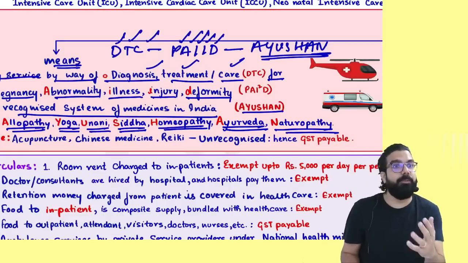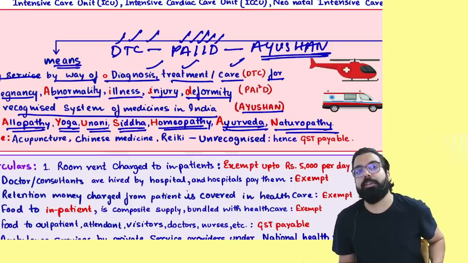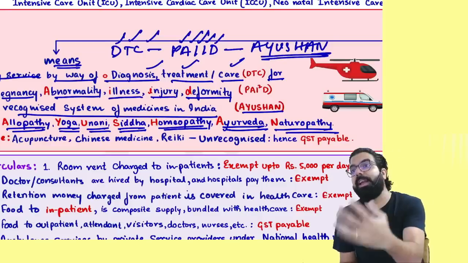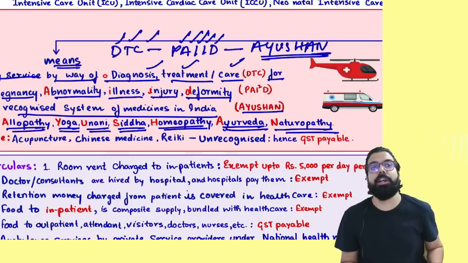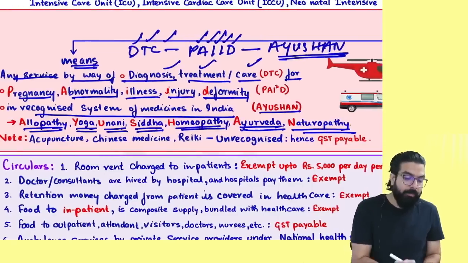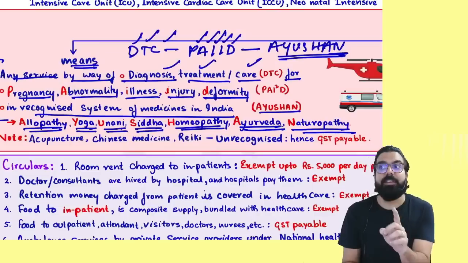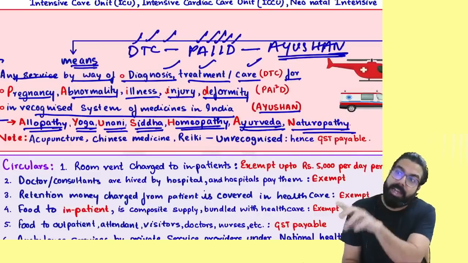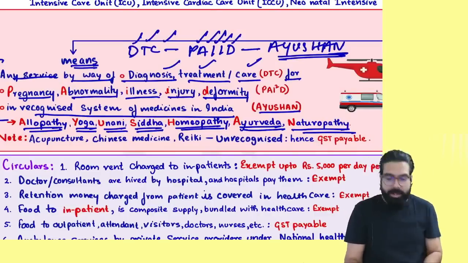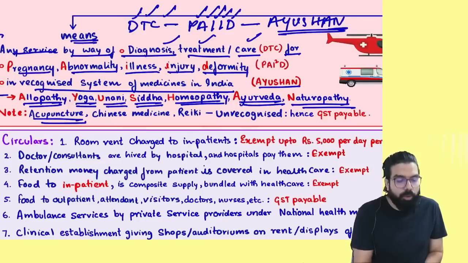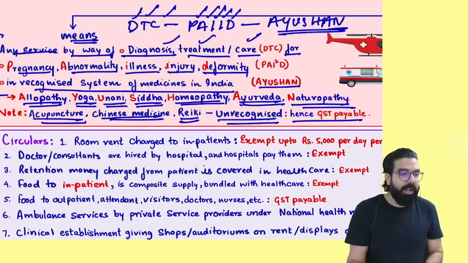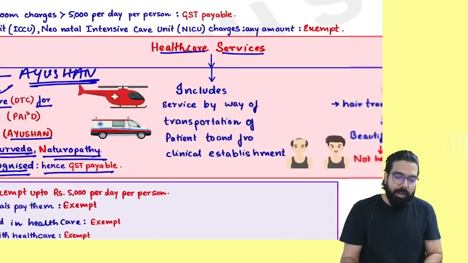You went for Chinese medicine. Chinese medicines are not recognized in India. You went for Reiki treatment. Reiki treatments are not recognized in India. So remember, if you get your healthcare done in a recognized system of medicine in India, only that is exempted, not any other thing. So I have written over here: acupuncture, Chinese medicine, Reiki treatment are all unrecognized and hence GST is always payable.